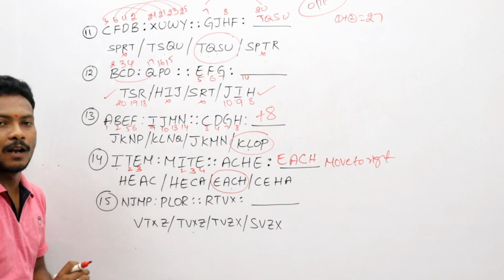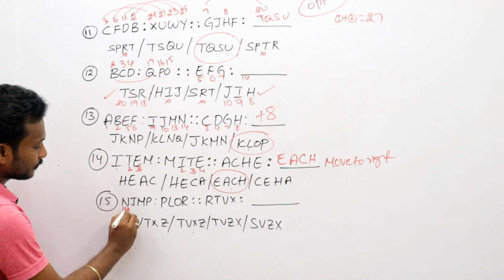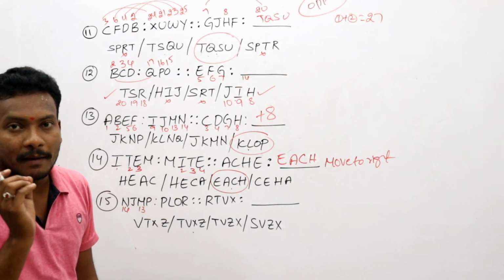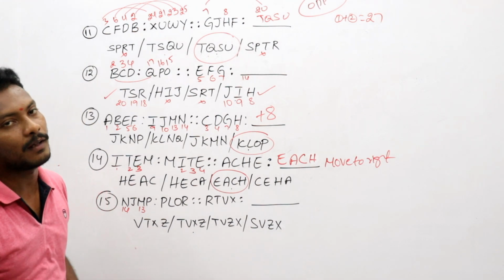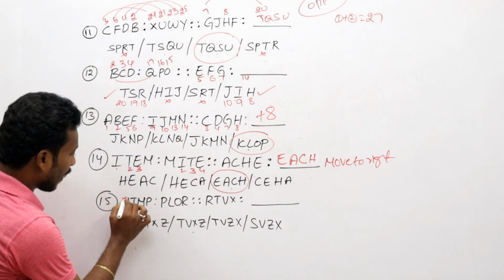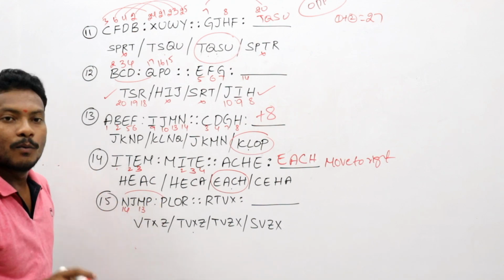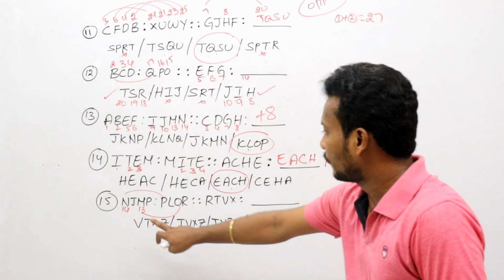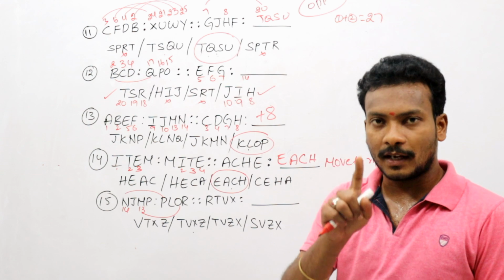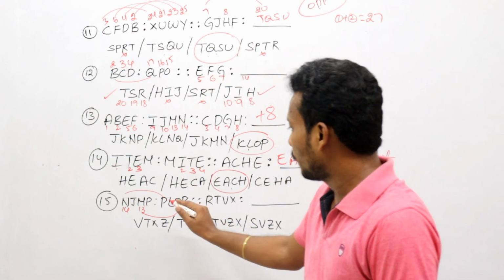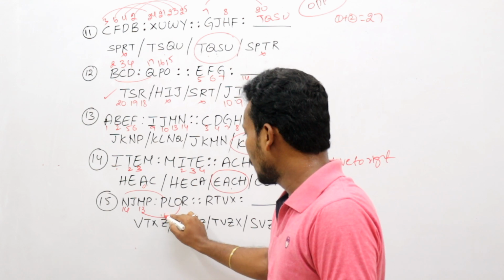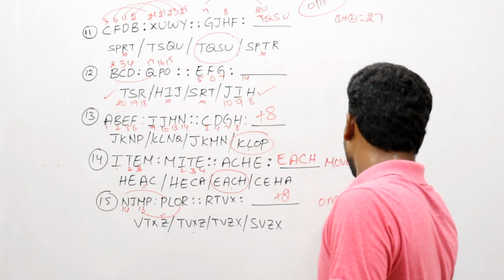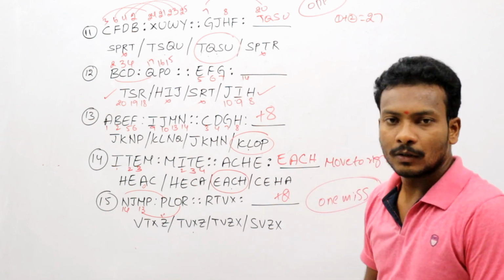Now the only question left is the last question. What do we have to do? Which number is it? 14. Now this one is 13. Only some simple numbers we have to take, and then find what is the next number. Now here it is, from N to P. What is the logic? Now M to O. After N, which number is missing here? After M, N is missing, O is there. Here also after M, N missing, P is there. One missing means adding the number 2 or one missed value. You have to take it like that.